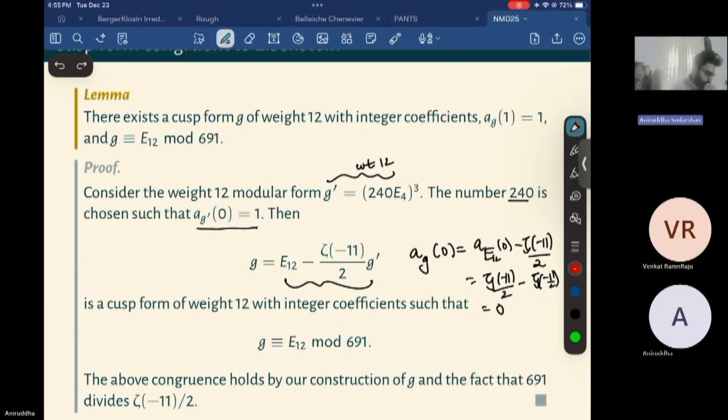That's what I'm doing. So G is now a cusp form of weight 12 with integer coefficients. And 691 divides zeta of negative 11, so modulo 691 this becomes 0. Thus I have this congruence: G is congruent to E12 mod 691.